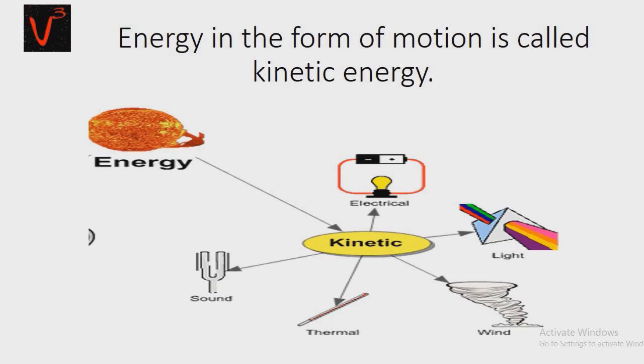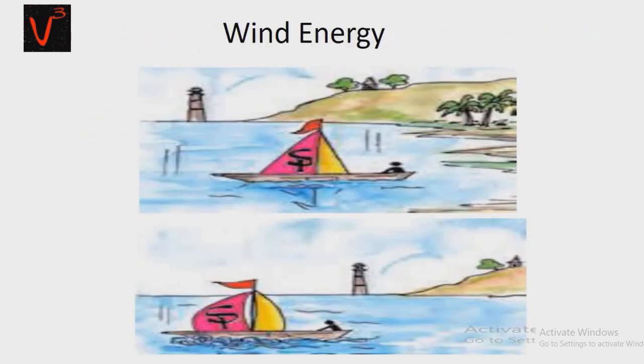Motion means what? Movement. For example, when the wind blows, the windmills turn and sailing boats and clouds move from one place to another. This work is possible only because of the kinetic energy of the wind. Here in the image you can see, before, when the wind was not blowing, the sail stood still, but when the wind started to blow, the sail started to move, right? In the second image you can see. So this is because of the kinetic energy of wind.